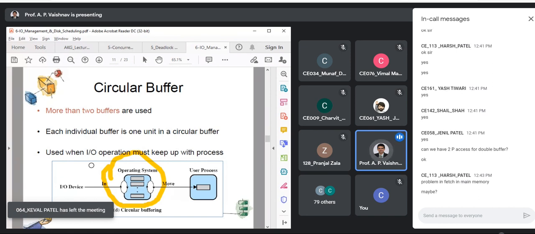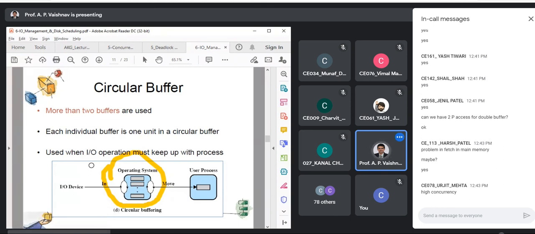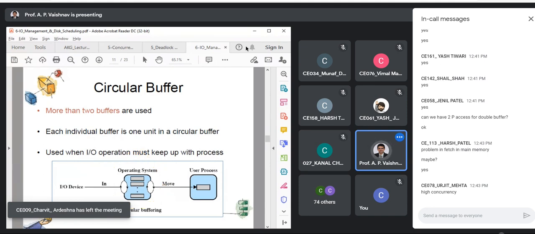Yes, there is a cost of memory allocation. There is a problem of fetching. Yes, agreed. But the advantage is very large in this situation. So we'll discuss this tomorrow. Let us end this session today. Yes, it is high concurrency.